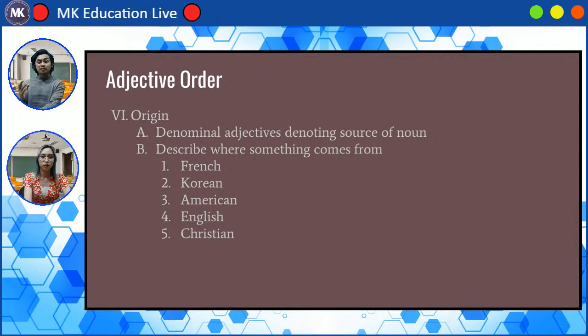Or it can come from where that thing started or what section of the world did it start. For example, Christian. Like this is a Christian practice. Christmas is a Christian holiday. The Quran is from the Muslim religion, like that. Okay, so it's not only isolated to the country. It could also come from groups or people or ideas or orders where it first started. Okay, it's not just which country it comes from.